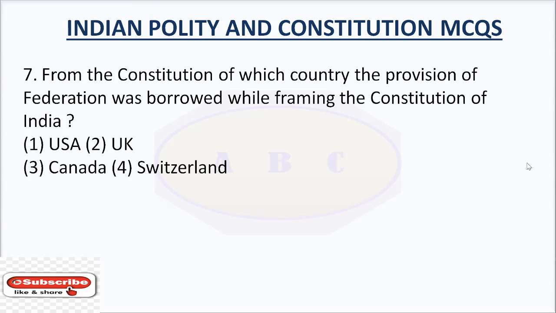Question number 7. From which country was the provision of federation borrowed while framing the Constitution of India? Option number 1, U.S.A. Option number 2, UK. Option number 3, Canada. Option number 4, Switzerland. The answer is Canada. The provision of federation was borrowed from Canada while framing the Constitution of India.